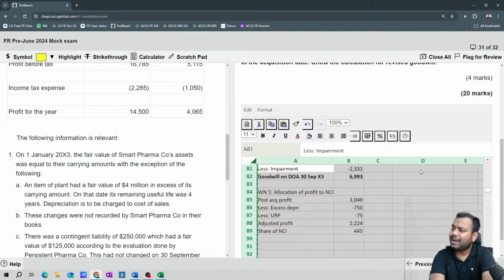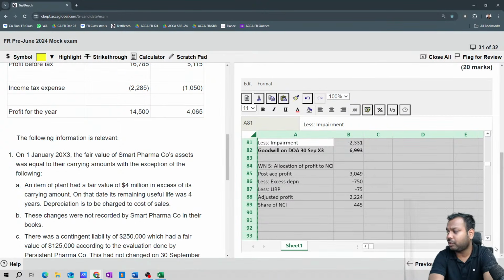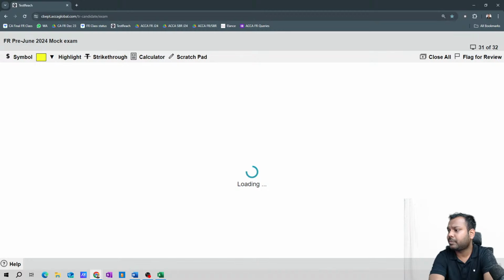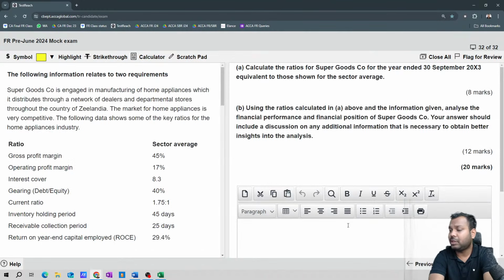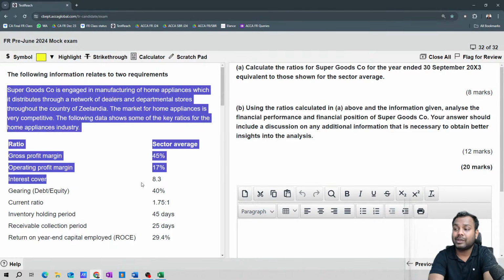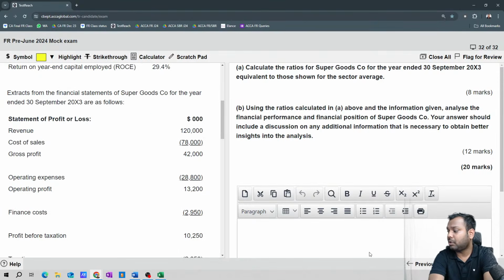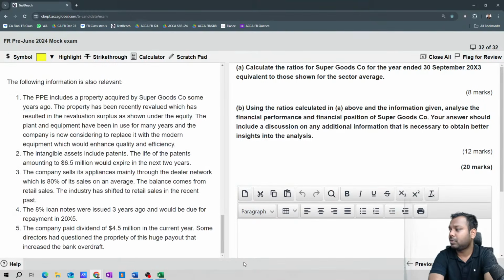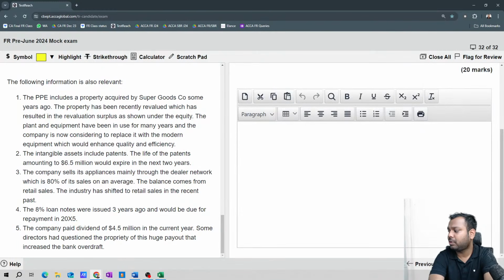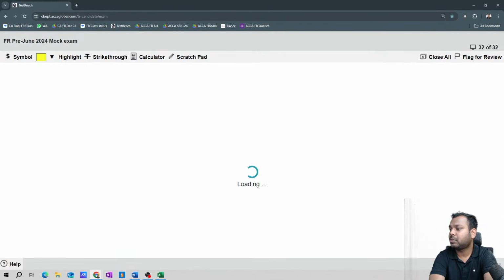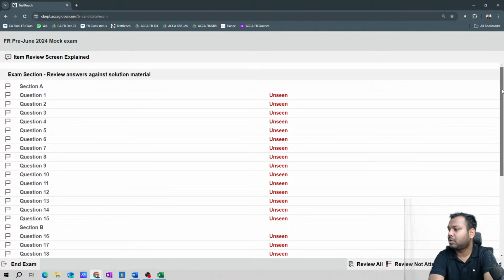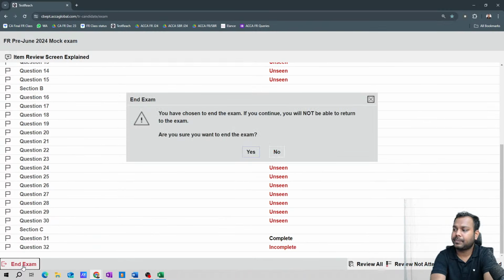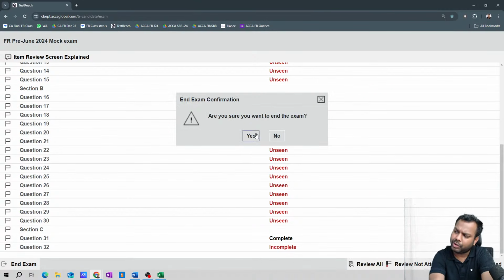Okay, now let us evaluate our answer with the suggested answers. Let us do that. So let us submit, next. This question we will be discussing tomorrow. We have to scroll down the window. Next. Then end exam. Are you sure you want to end the exam? Yes, we want to end the exam.